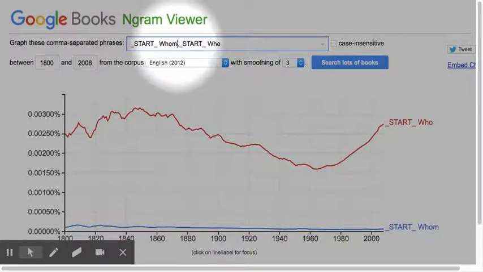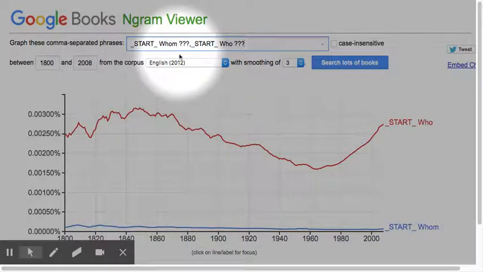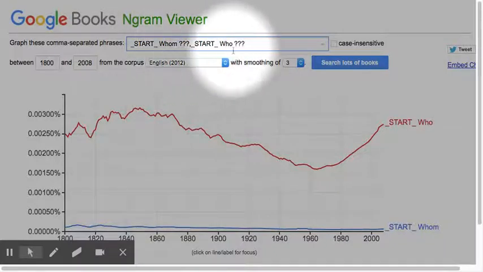So my question to you is, what word could we put right here? If there is a true option to use whom, what word would occur right there? So let's put that there and there. And this would give us a comparison of, out of all the times when there is a true option to use whom, how many times do people take that option?